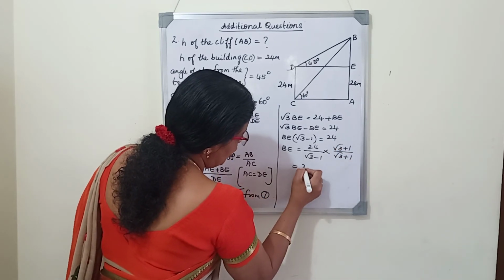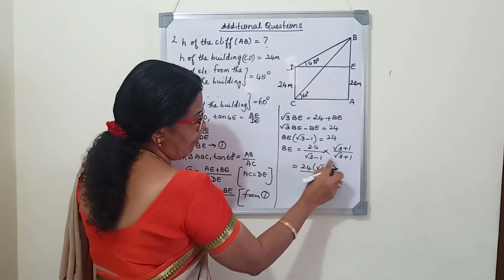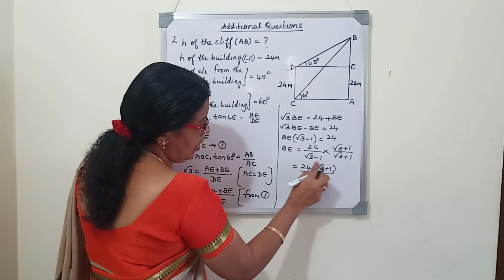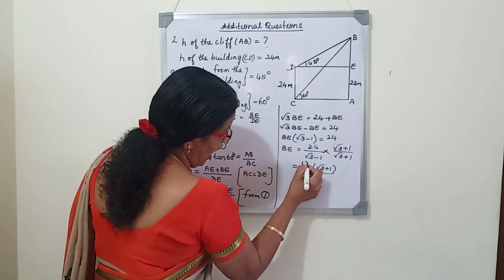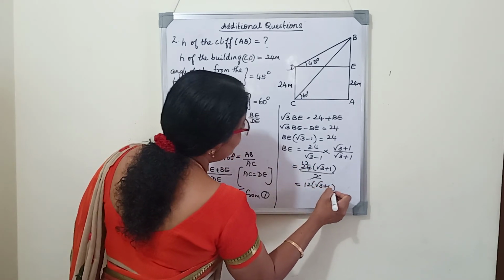When you multiply 24 into root 3 plus 1 in the numerator, the denominator is A plus B into A minus B, same like the previous sum. Root 3 square minus 1, 3 minus 1 we will get 2. 2 and 12, 24 we will cancel. We will get 12. So 12 into root 3 plus 1 is BE.